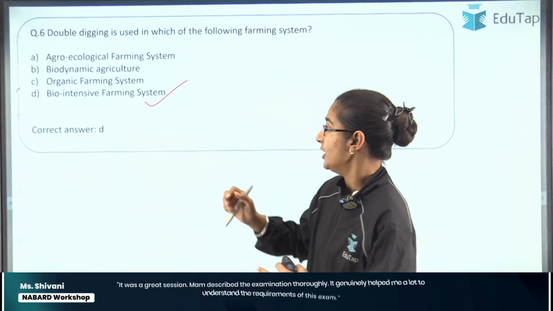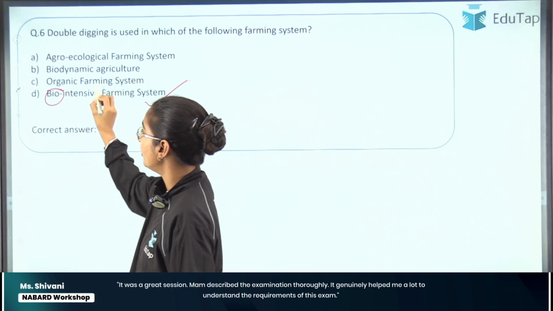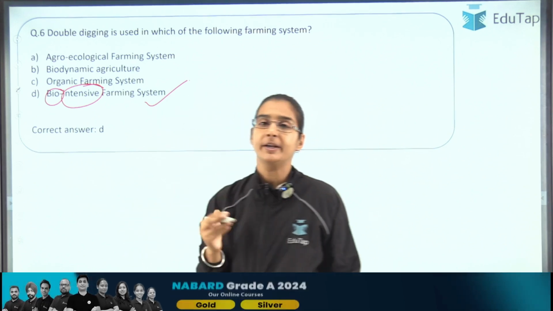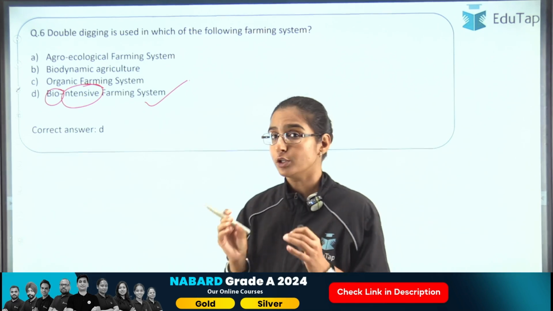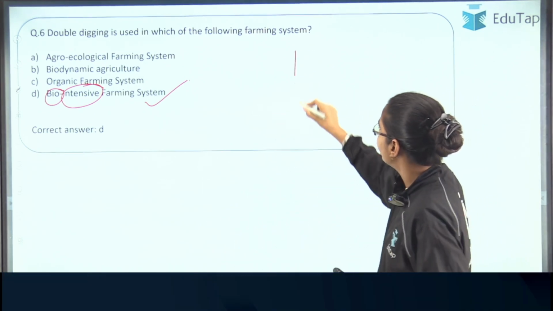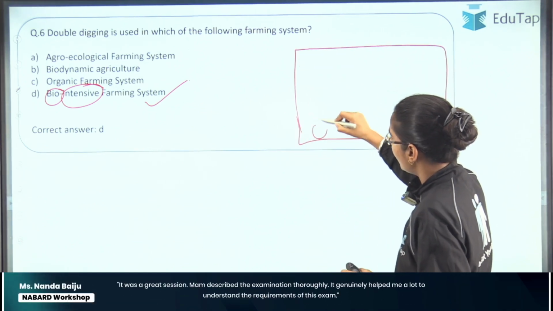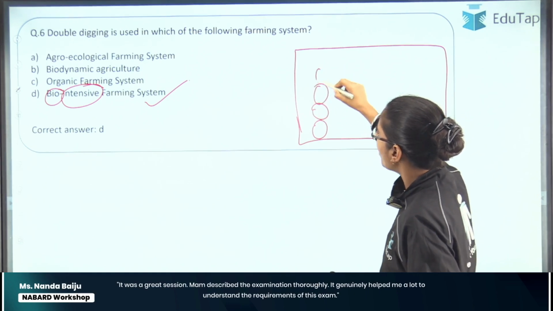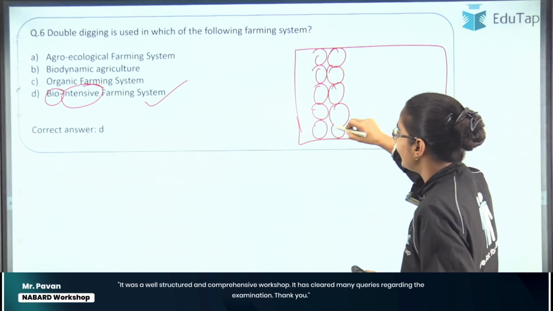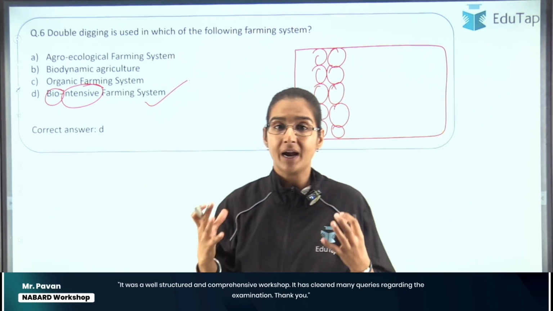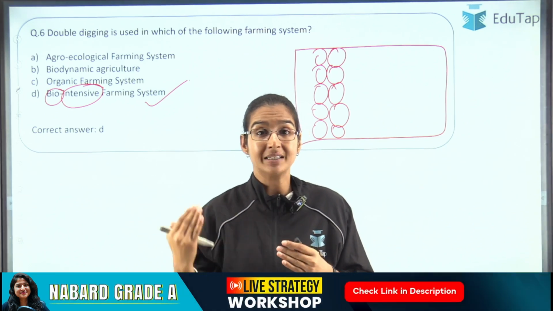bio-intensive farming. This term has been created by using two terms, bio and intensive, right? What is meant by the term intensive agriculture? When we plant a lot of crops together. So that is what we essentially do. If we have this plot of land, then in intensive cultivation or bio-intensive, we will plant the crops so close to each other and so dense that hardly any space is left in between them. We plant the crops very intensively, and we maximize our land use.